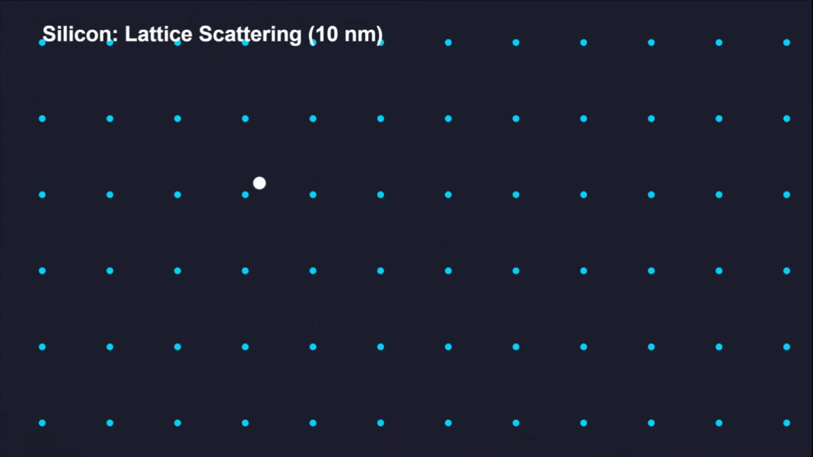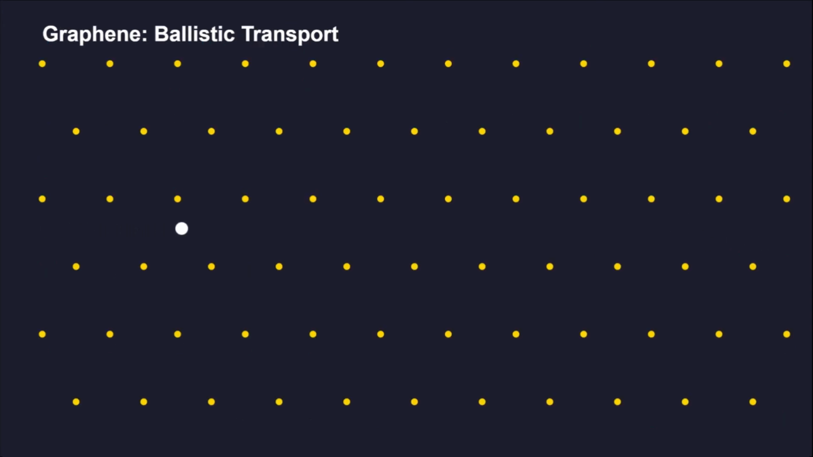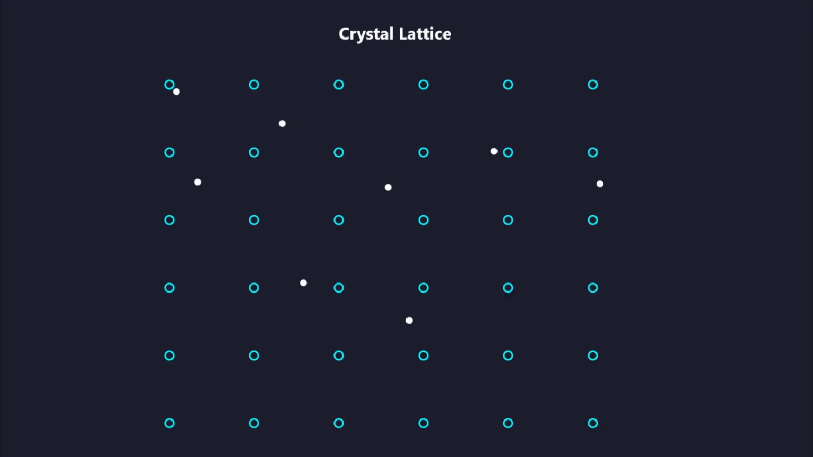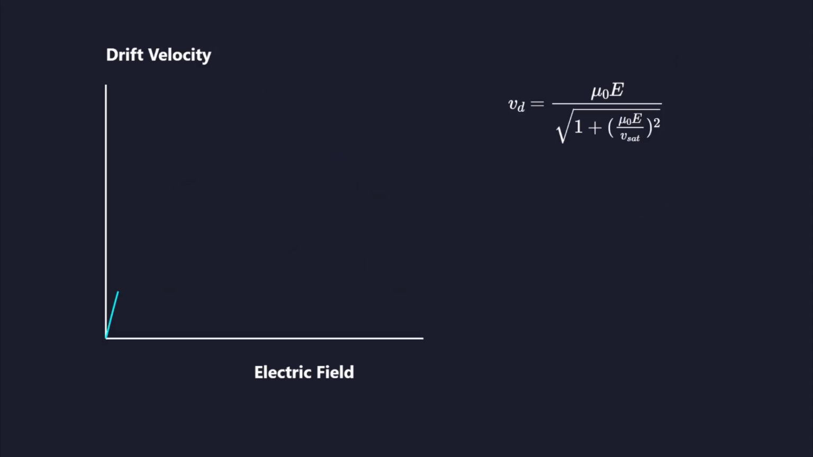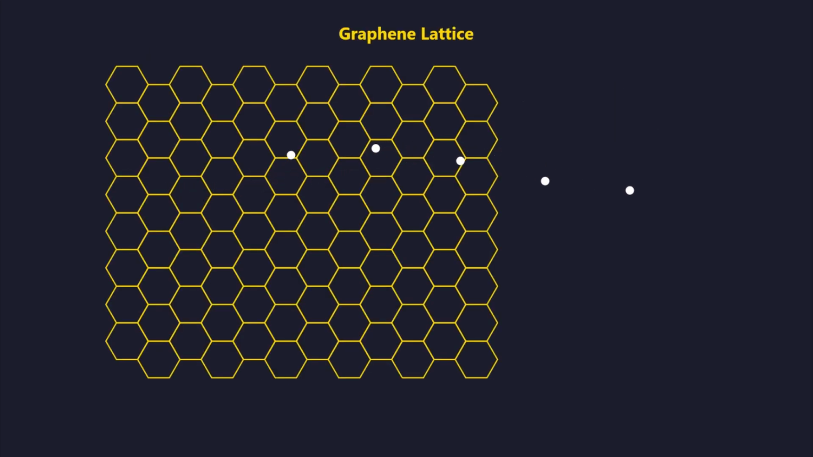Silicon electrons collide every 10 nanometers due to lattice vibrations, which limits their transit speed. Graphene allows electrons to move unimpeded across the entire transistor channel. This phenomenon is known as ballistic transport. In standard semiconductors, velocity saturation occurs when electrons lose energy to the crystal lattice. This thermal dissipation creates a speed ceiling for modern processors.